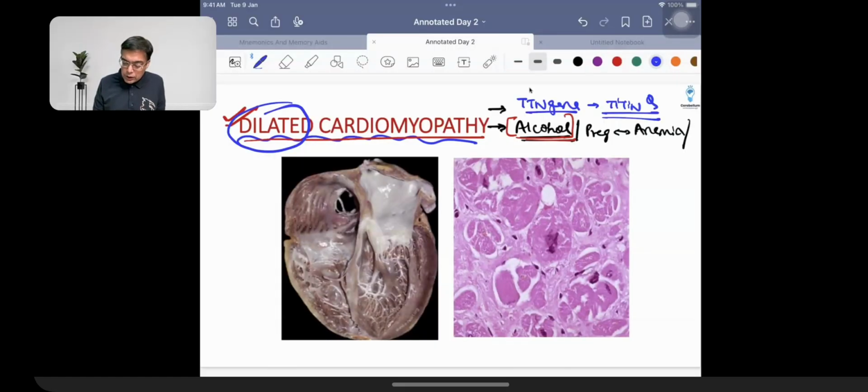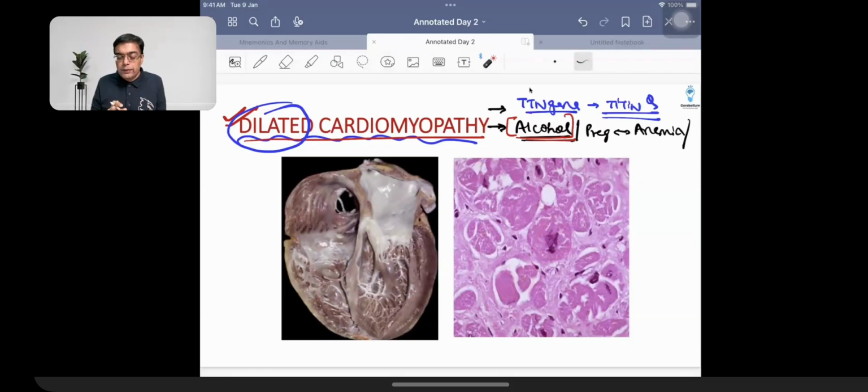So these are the facts that we need to remember. If I'm talking about beta MHC, it is seen in case of HOCM. If I'm talking about the TTN gene or titin, it is involved in a patient having dilated cardiomyopathy. Now, dilated cardiomyopathy has a non-specific finding: the presence of hypertrophy of the cardiac fibers. I must tell you, hypertrophy of the cardiac fibers can be seen in other conditions also.